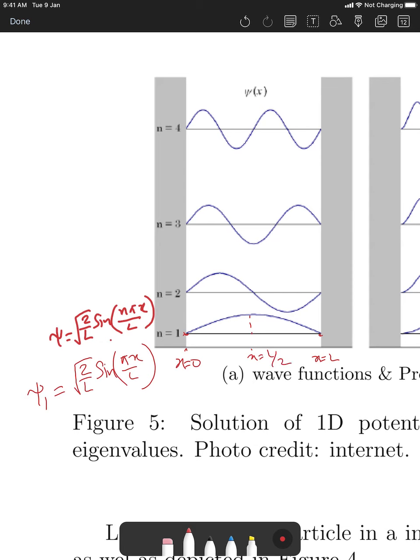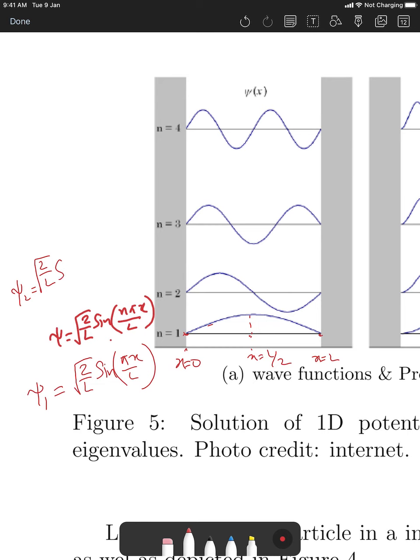You can just calculate all the other values here, and you see this is a symmetric, or even, function. I'll probably discuss this in detail in some lecture when I go to another potential, but you can see this is symmetric around x equal to L over 2, meaning it is an even function around this point. And if you go to the next one, let's say psi 2,